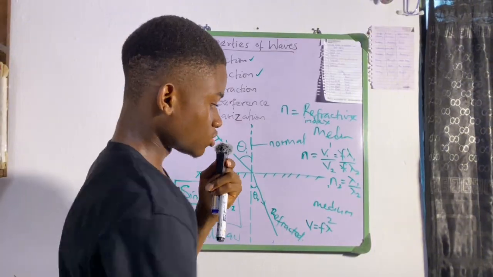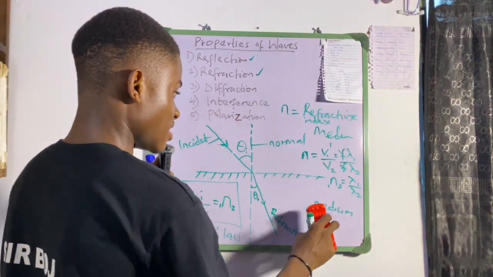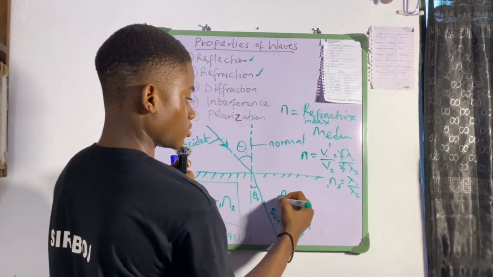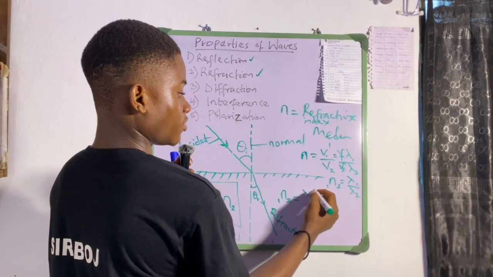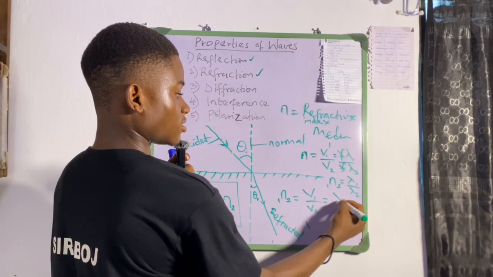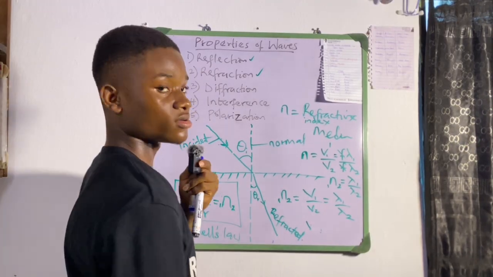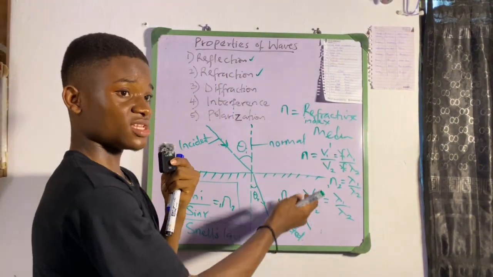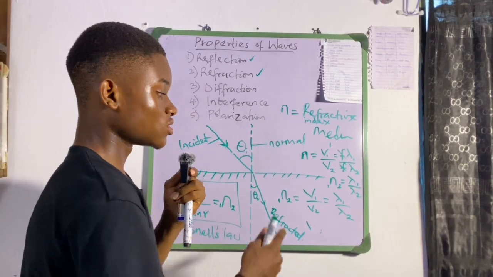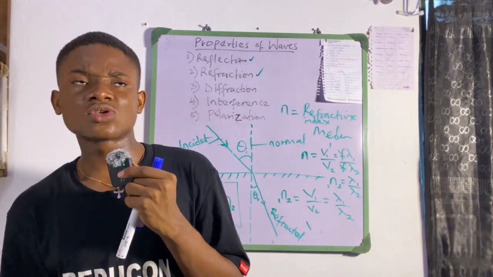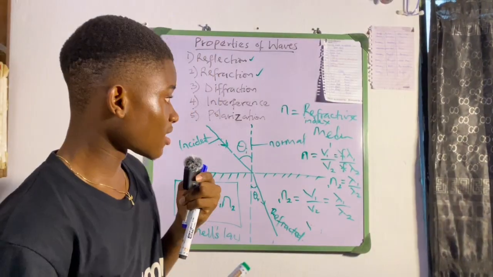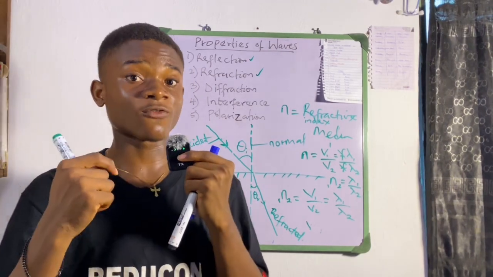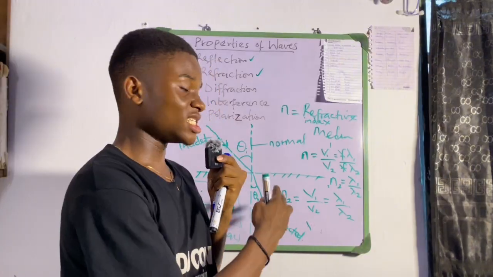Do you understand? So we can make a general statement. The refractive index is equal to v1 over v2, which is also equal to lambda 1 over lambda 2. So you see that this is very, very simple. In case in calculations you are given any of the values, you know how to compute them to get your refractive index. In subsequent classes we'll be doing some calculations on refractive index. There are a lot of questions from JAMB, WAEC, and NECO under this particular topic.